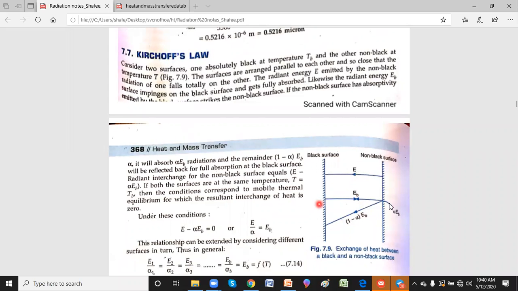It only absorbs a certain bit, and the remaining may be going back to the surface, which is emitting. So that's a specialty of your non-black surface. Now, what is basically Kirchhoff's law?